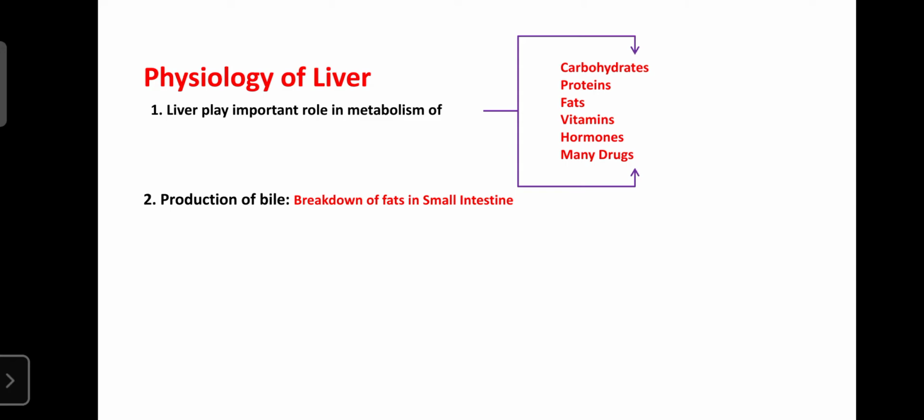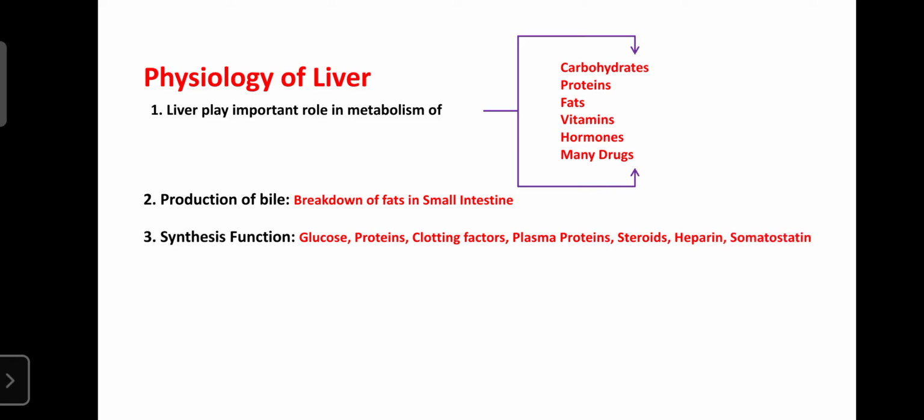The next function: the liver also has synthesis functions, like the synthesis of glucose, proteins, and certain clotting factors. Maximum clotting factors are synthesized in the liver, and a few are synthesized in the platelets and lungs. The liver is also involved in the synthesis of plasma proteins, steroids, even heparin and somatostatin. Somatostatin is considered an anti-growth hormone.